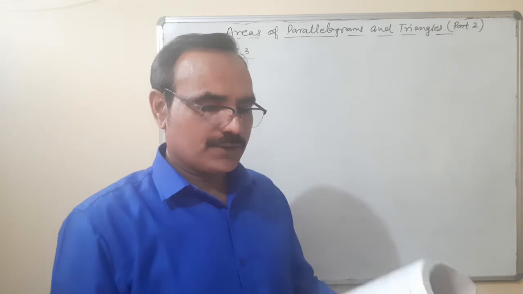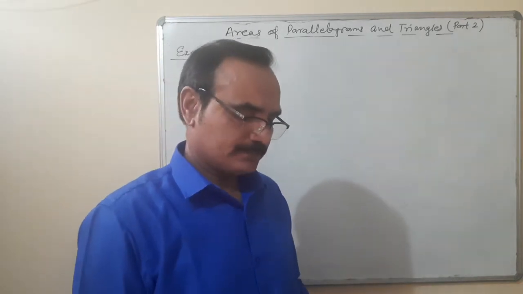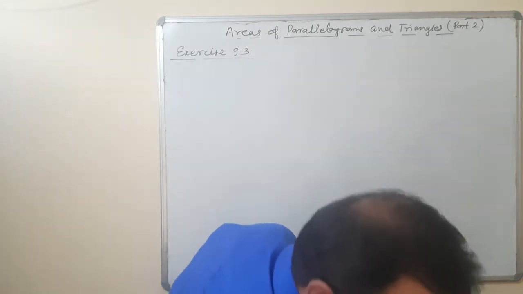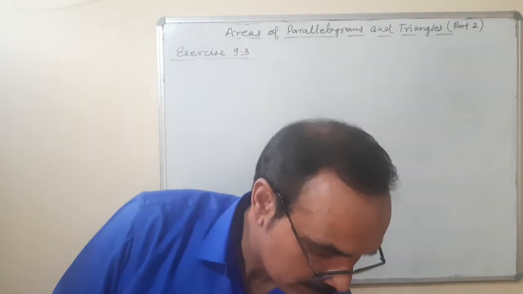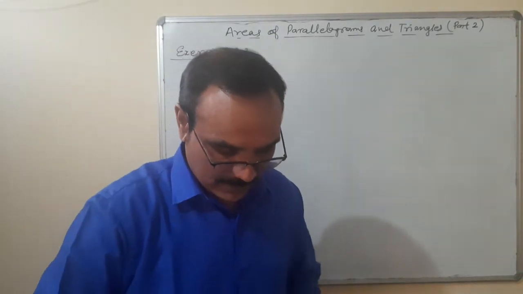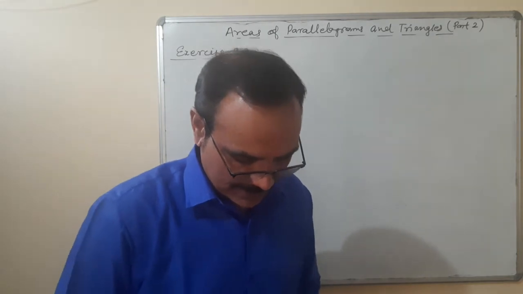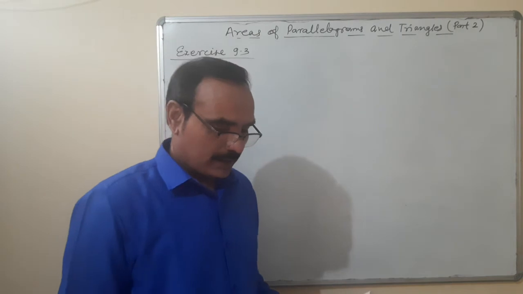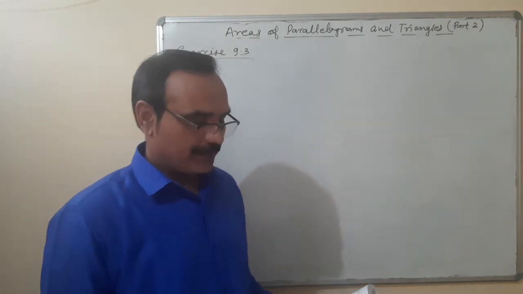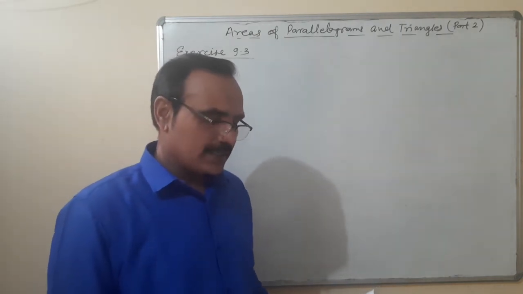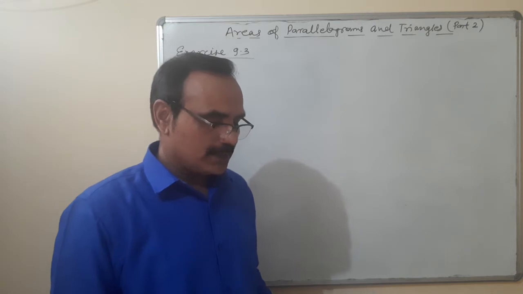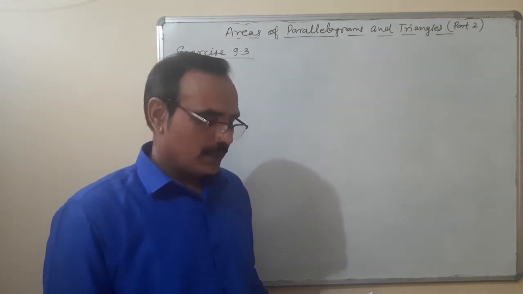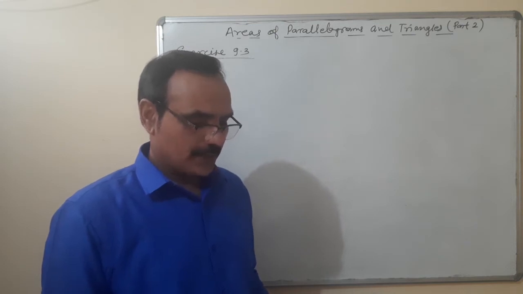Now I am taking question number 6. Sixth question of it. In figure 9.25, diagonals AC and BD of a quadrilateral ABCD intersect at O such that OB is equal to OD. If AB is equal to CD, then show that.